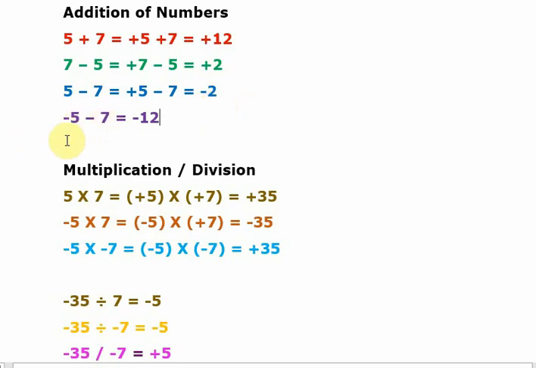Minus 5 minus 7, okay, the like signs. Then you need not worry, you can just add up. 7 plus 5 is 12. Both have minus, so therefore you need not consider the difference. Just put them together and write the answer with minus, right?